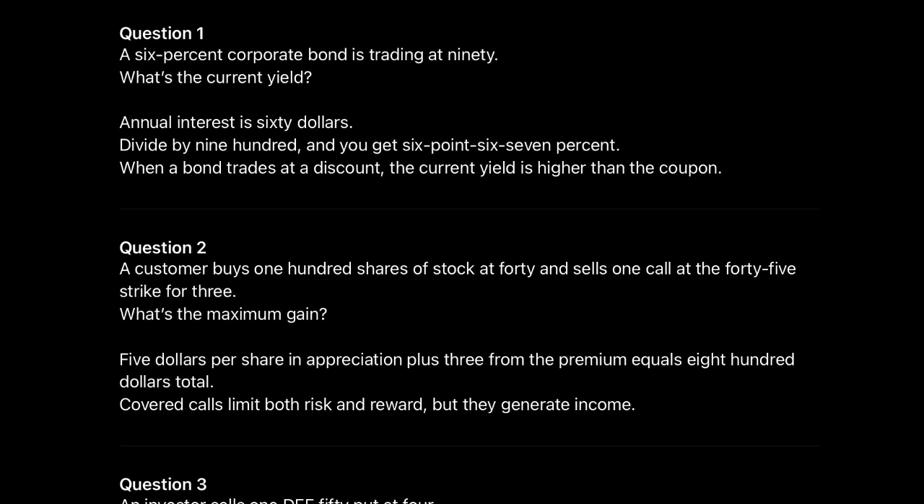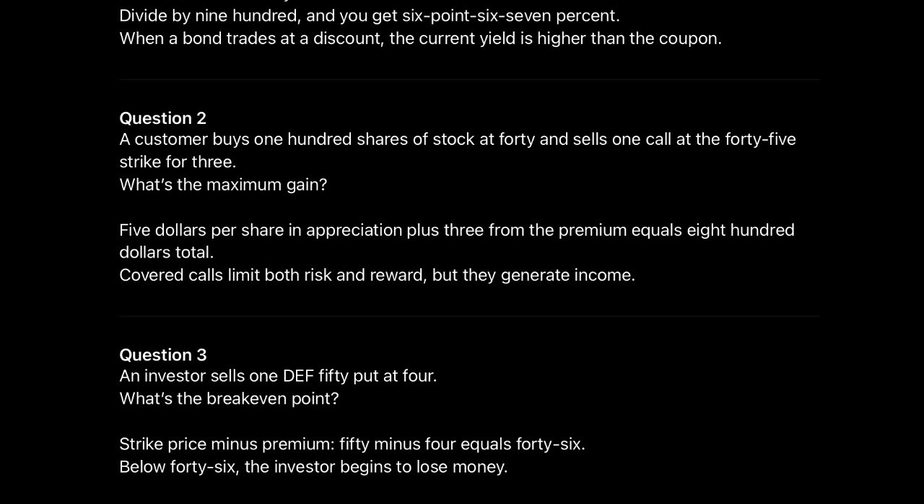Question 2. A customer buys 100 shares of stock at 40 and sells one call at the 45 strike for 3. What's the maximum gain? $5 per share in appreciation plus 3 from the premium equals $800 total. Covered calls limit both risk and reward, but they generate income.